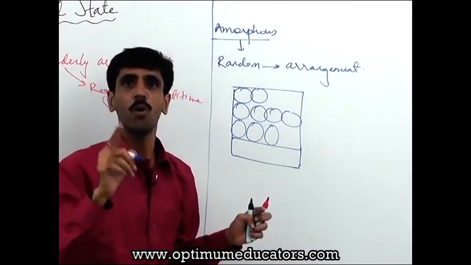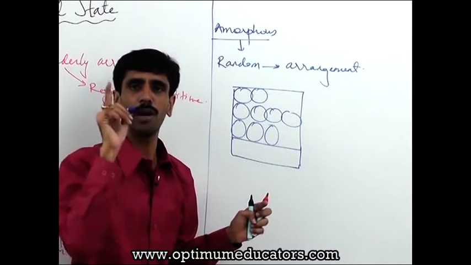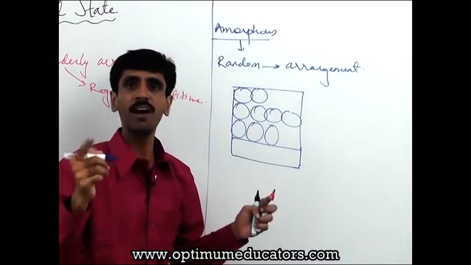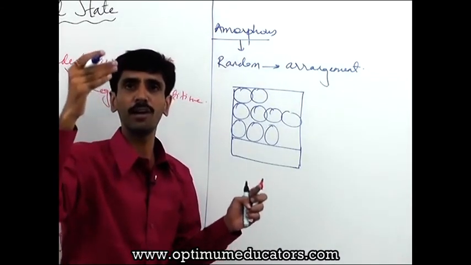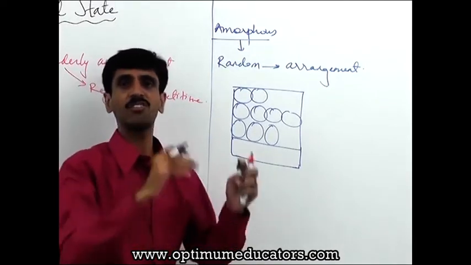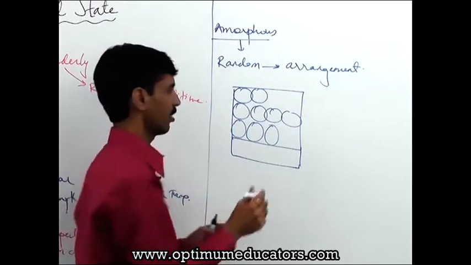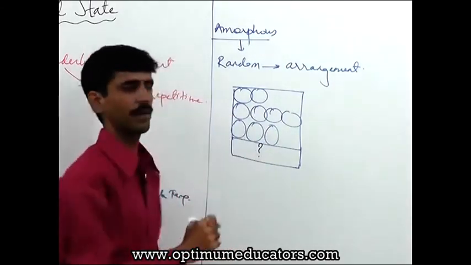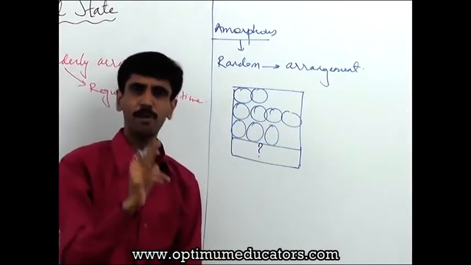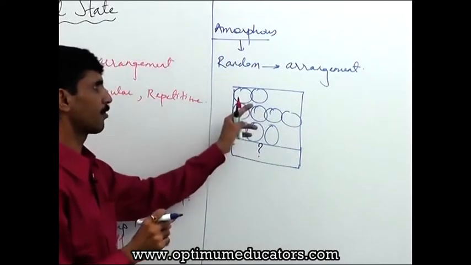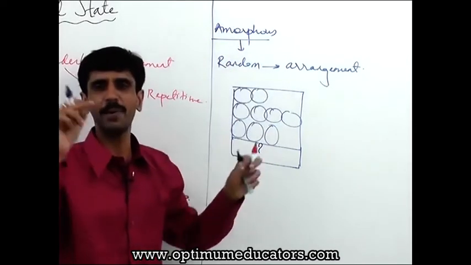Why is it so? Why is there some confusion? Why can you not give a precise answer? Because it is not going to follow a regular pattern. It's randomness, there is disorderliness in the arrangement. So there is a question mark over here. Such a type of solid is called what? An amorphous solid, where there is going to be a random arrangement.